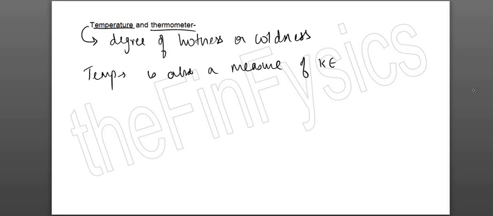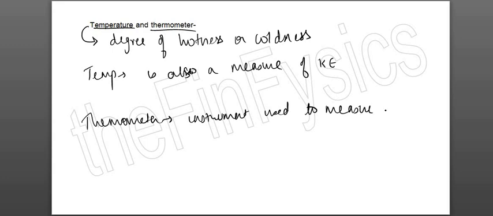That means higher temperature means higher kinetic energy, which means higher the velocity of the molecules or the particles. Okay, if they ask you what a thermometer is, then you write: an instrument used to measure how hot or how cold a substance is.